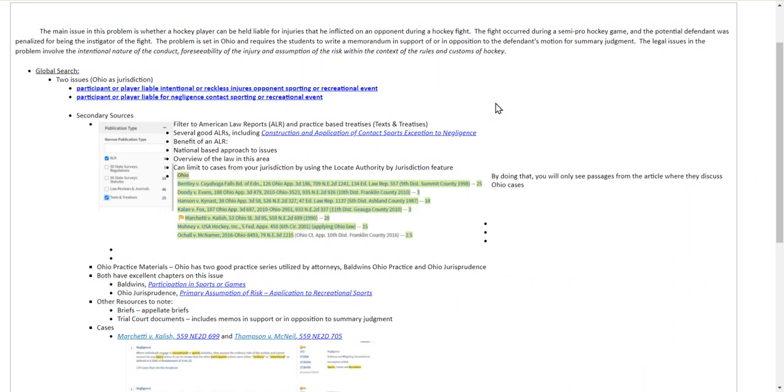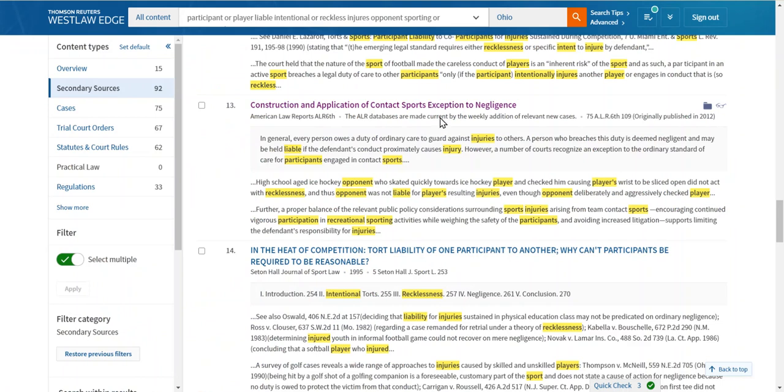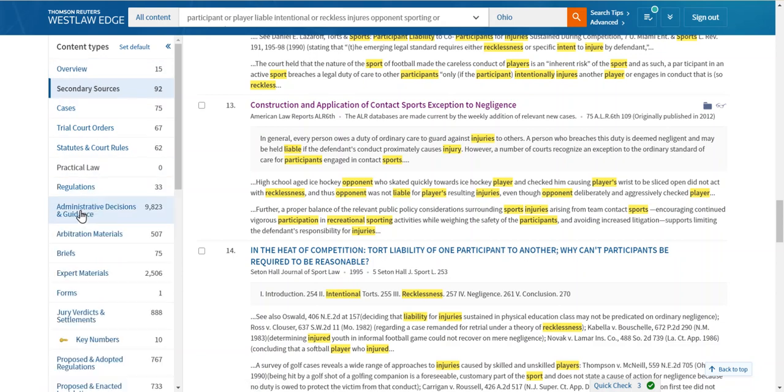One other thing I wanted to point out before I get into the substantive part of the presentation, you're going to be approaching this from two perspectives. You're going to be looking at this as an intentional or reckless tort, as well as approaching it from the negligence perspective. Now, when you run those searches, you're going to be running them as global searches. And again, from first semester, you remember this. When you run a search as a global search, you're going to retrieve content type from 14 different content categories.